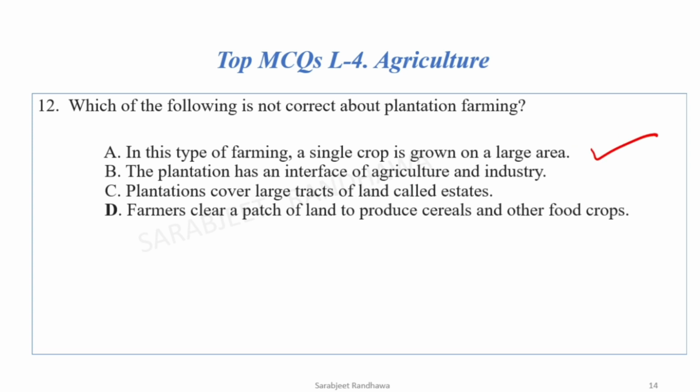Plantation has an interface of agriculture and industry. This is also correct. Plantations cover large tracts of land called estates. This is also correct about plantation. Farmers clear a patch of land to produce cereals and other food crops. This statement is not correct. Farmer clears a patch of land, it is slash and burn agriculture.